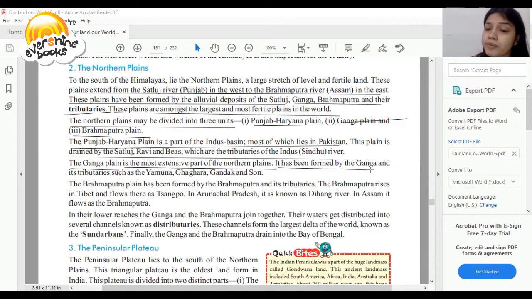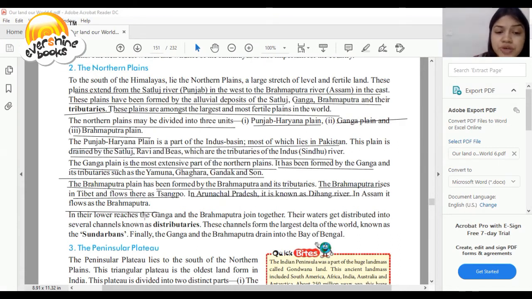It has been formed by the Ganga and its tributaries such as Yamuna, Ghaghara, Gandak and Son. जो गंगा की ट्रिब्यूटरीज नदियां हैं वो कौन सी हैं? यमुना है, घाघरा है, गंडक है एंड सोन है. So let's discuss the Brahmaputra plains, which have been formed by Brahmaputra and its tributaries. The Brahmaputra rises in Tibet and flows there the same. In Arunachal Pradesh, it is known as Dihang River. In Assam, it flows as the Brahmaputra.